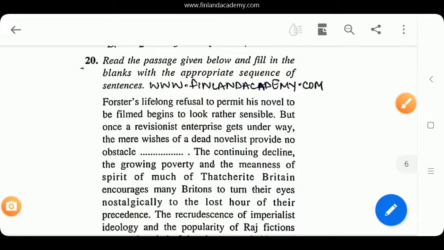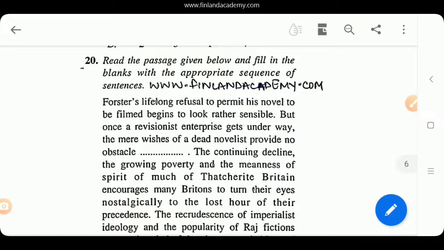Read the passage given below and fill in the blanks with the appropriate sequence of sentences. Foster's lifelong refusal to permit his novel to be filmed begins to look rather sensible, but once a revisionist enterprise gets underway, the mere wishes of a dead novelist provide no obstacle.